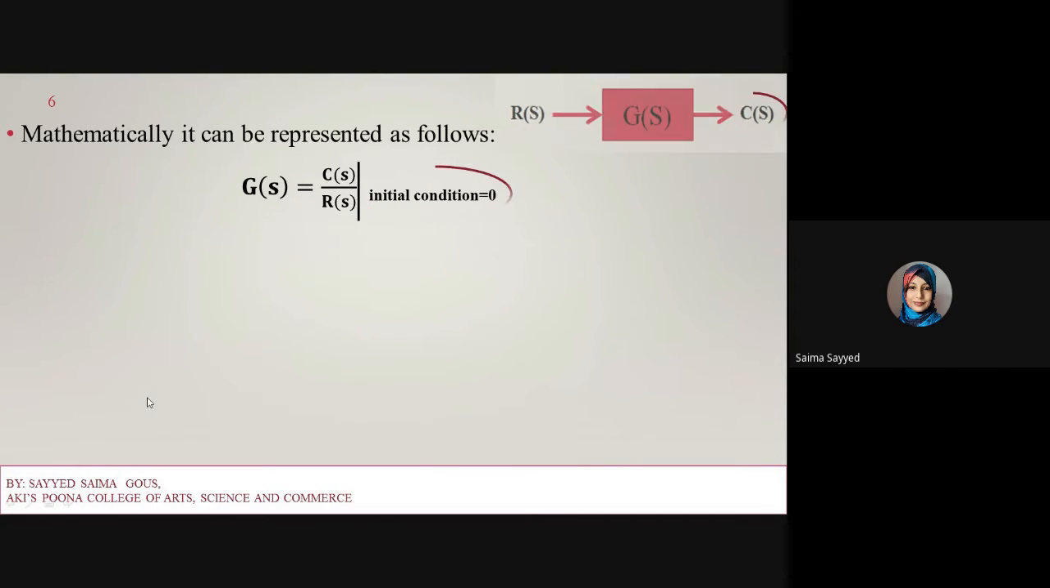Now, from this equation, we can find the output or actual response of the system. The response of the system, that is C of s, is equal to R of s into G of s. If we know the transfer function of any system and the input, then we can calculate the actual response of that particular system by using this equation. C of s is equal to R of s, that is my input, and G of s is the transfer function.